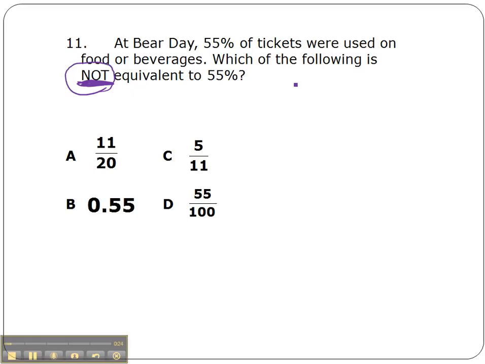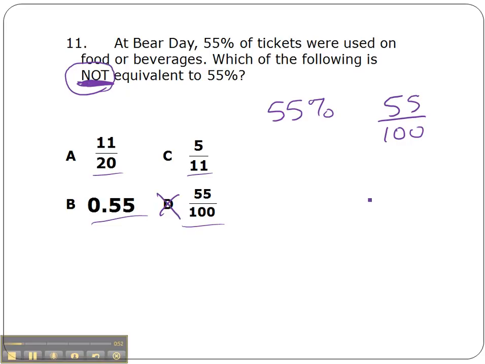So 55%, looking at these answer choices, I have a fraction, another fraction, a decimal, another fraction. We're going to need to change that 55% to fractions and decimals to see the many different forms to try to figure out which one of these does not work. So 55%. Percent means out of 100, so as a fraction that would be 55 out of 100. And that's one of the answer choices, so right away I can eliminate answer choice D because that is equivalent to 55%.